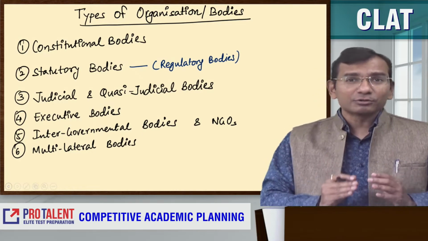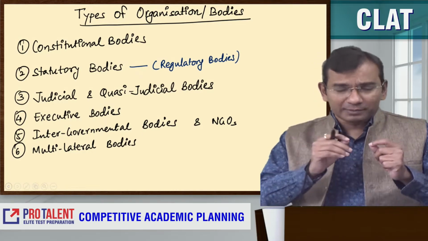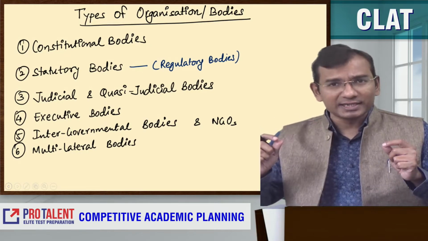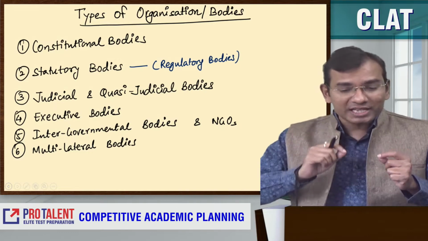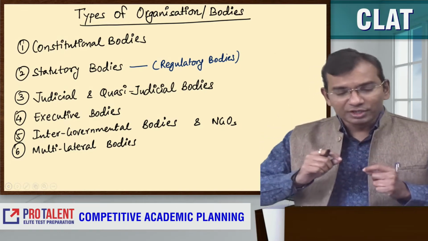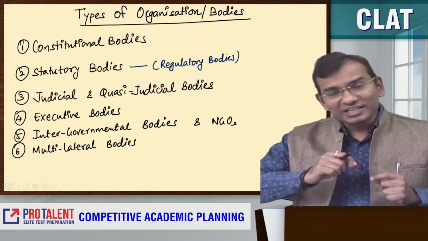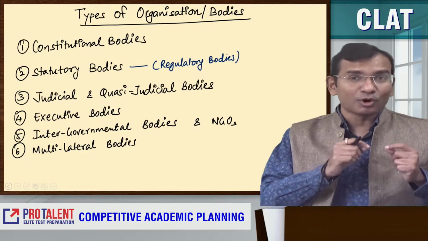If you see the 2021 paper, a question was asked in which they gave a particular organization's name and asked whether this organization is a constitutional body, a statutory body, an executive body, or an intergovernmental body. You have to decide what this body is all about.